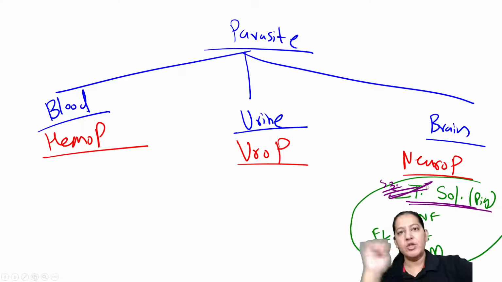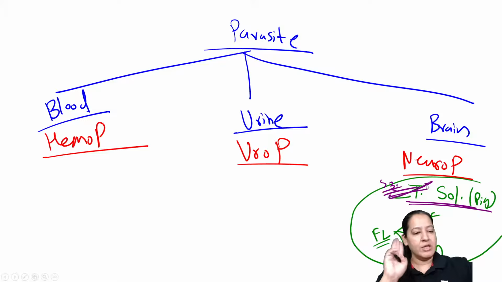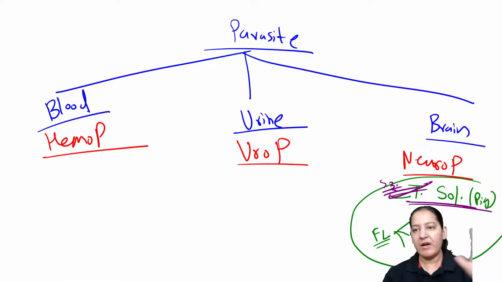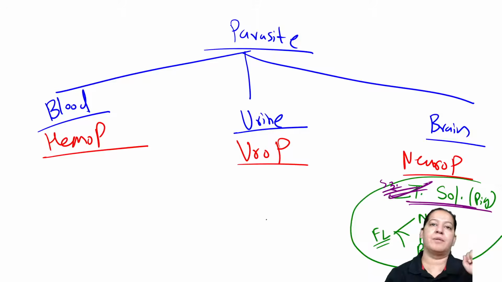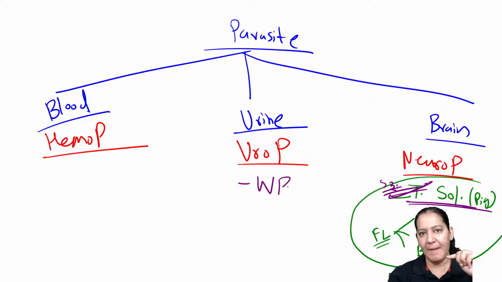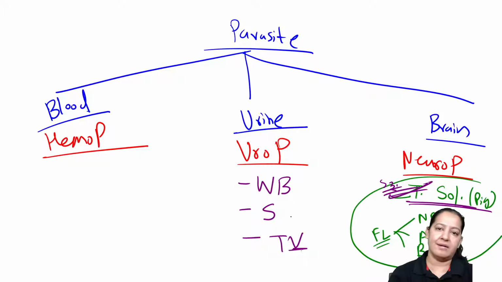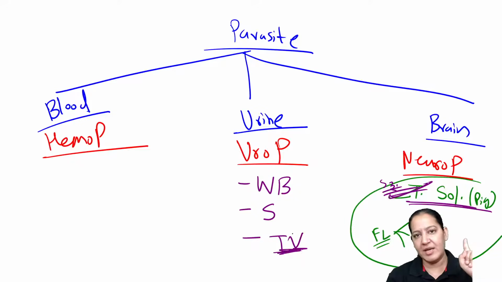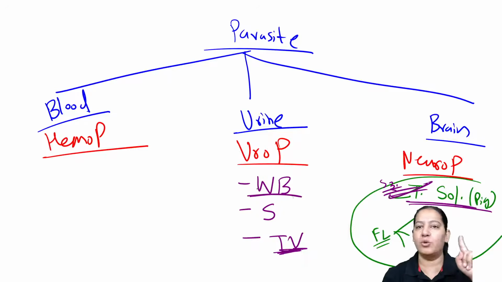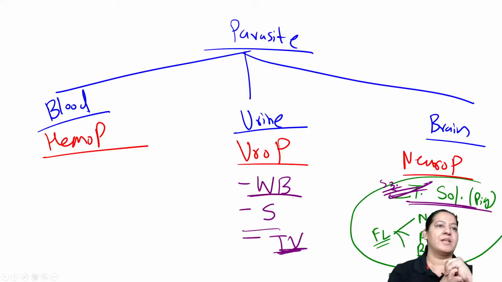Let me come to uroparasites. How many are there in urine? So in urine only 3 are there. If you are confused, make some mnemonic. Uroparasites, only 3 are there. One is Wuchereria bancrofti, one is Schistosoma, and one is Trichomonas vaginalis. In the female, from the vagina, they enter the urine. You can learn like that. From the vaginal secretion in the female, they enter the urine. So one is vaginalis, one is Wuchereria bancrofti, which is found in both places. It comes in hemo also, it comes in uro also. And one is Schistosoma. Everyone give me a thumbs up.